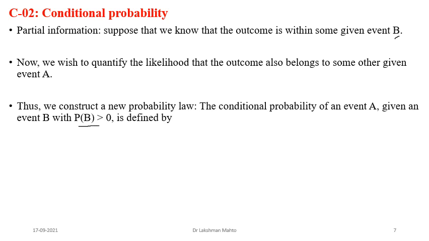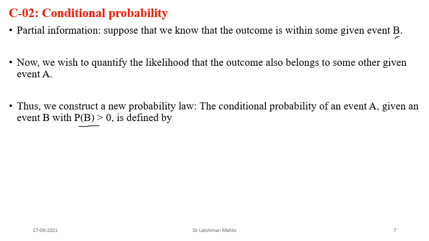That means necessarily some outcomes are there in B. That means B is happening. It is not like someone takes a kind of partial information which is impossible. If you take such partial information, then it would be meaningless to discuss conditional probability. That means we are discussing only those partial information which have positive occurrence. So that positive occurrence is given by this probability.